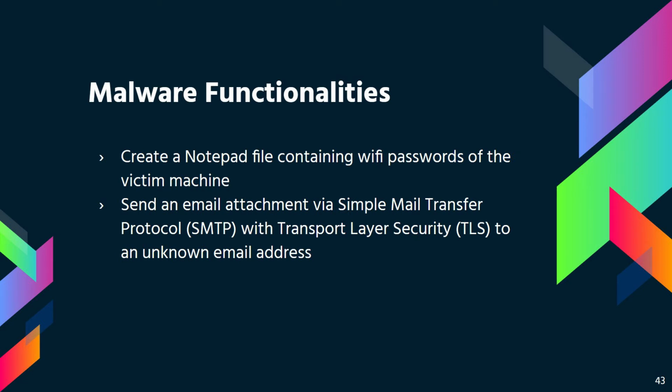The malware has two functions. One is not malicious, but the other function is. The purpose of the malware is to help people remember passwords that the victim machine has connected to by creating a text file to store these passwords. However, unknown to the victim, the malware also sends the text file as an email attachment to the attacker, enabling the attacker to farm and create a database of Wi-Fi passwords, similar to rockyou.txt. Rockyou.txt is a database of passwords used to conduct brute force attacks.